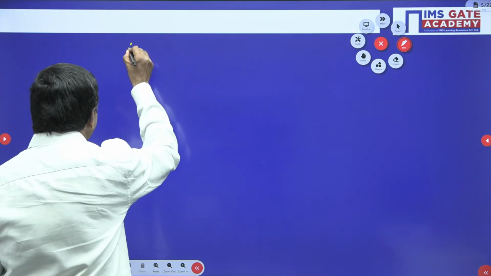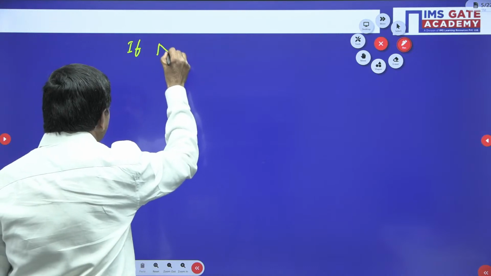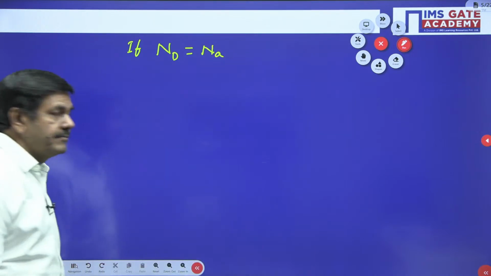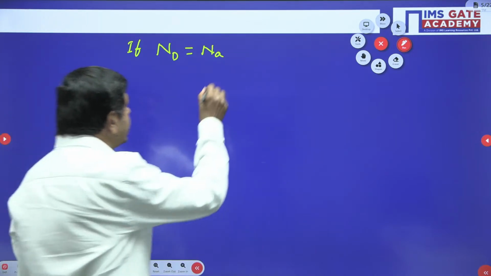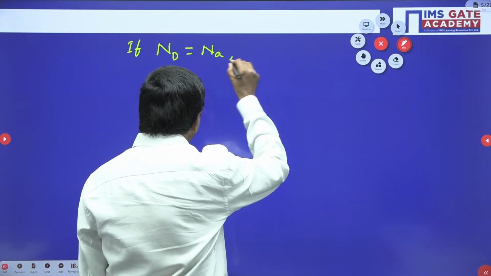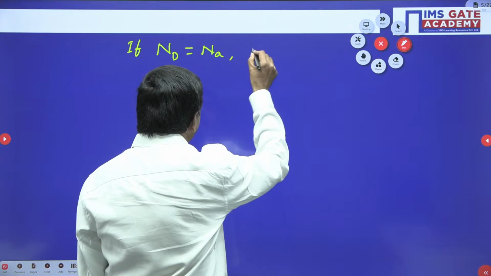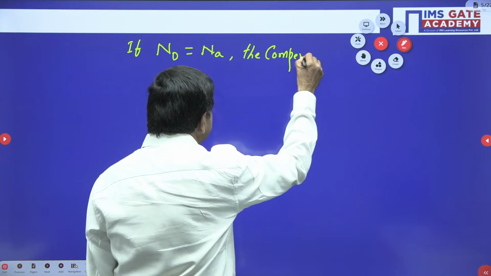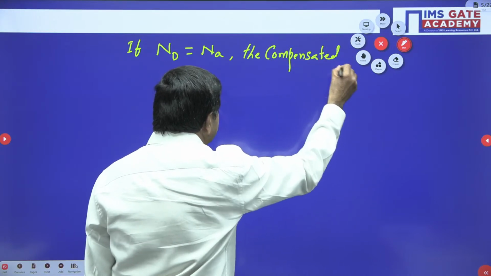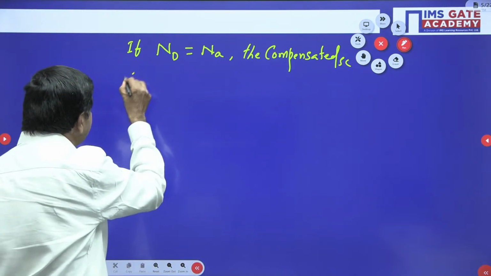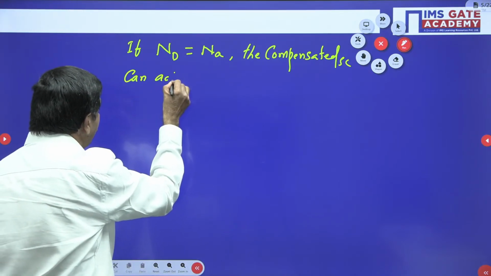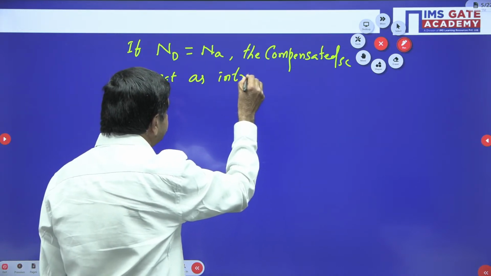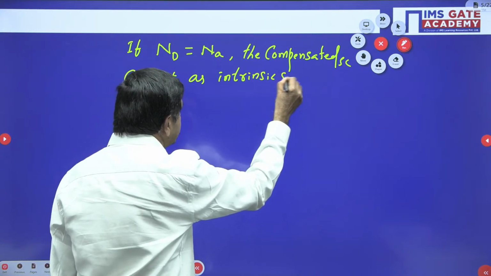I say if ND, the donor concentration, is equal to the acceptor concentration, both are equal, in this case, the compensated semiconductor can act as an intrinsic semiconductor.